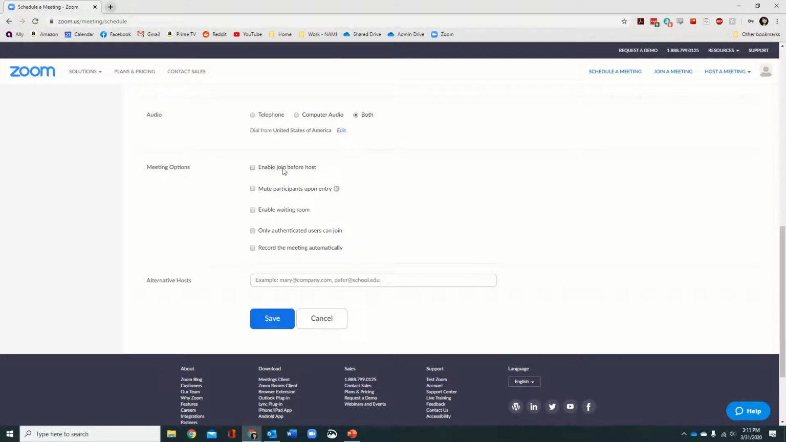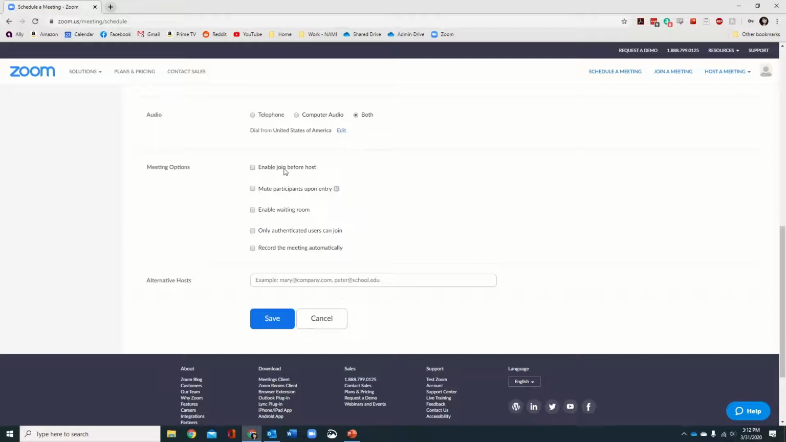The enable join before host. We do not want to do that. And the reason is because that would mean that even if you as the host do not start the meeting, people can still be in the meeting and saying things and doing things that you have no control over. So you want to make sure that this confidentiality is true and that you are in charge of the meeting.